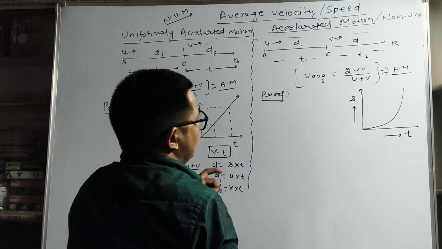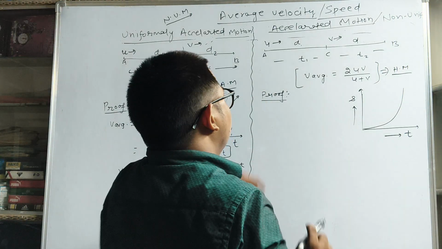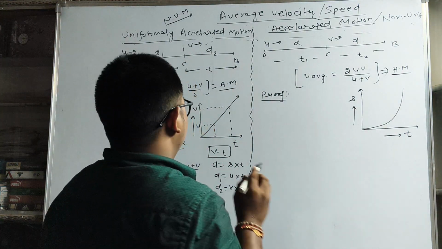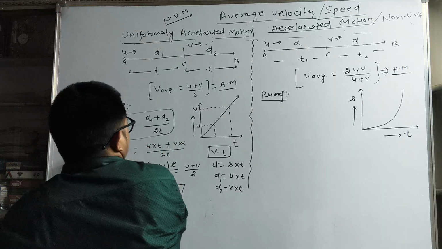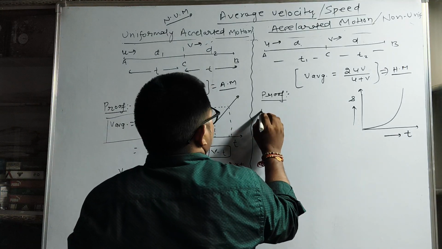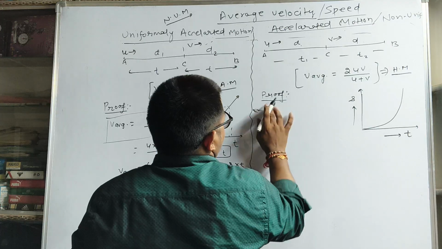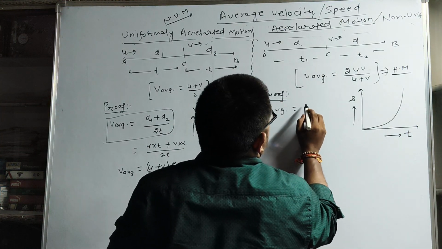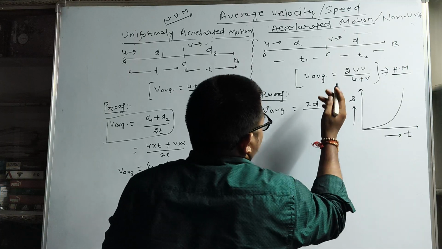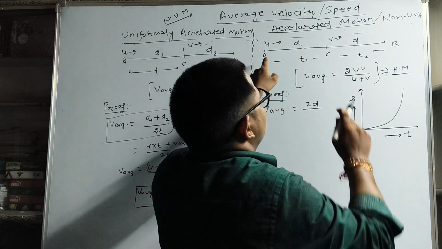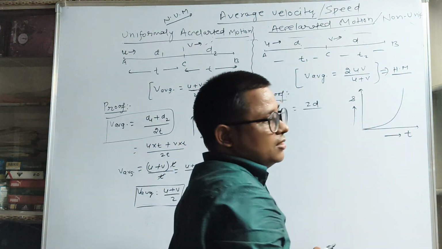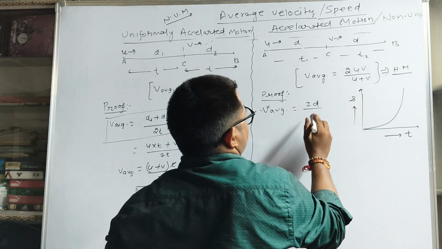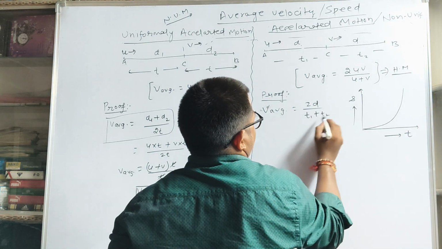In the second scenario, if we observe the motion of an object from A to C, we can simply use the basic definition of average velocity, that means total distance upon total time. So the proof: V average is nothing but total distance, that means twice of d, because the distance in this interval and in this interval is exactly the same, but time is different. So we can simply write total distance upon total time, t1 plus t2.